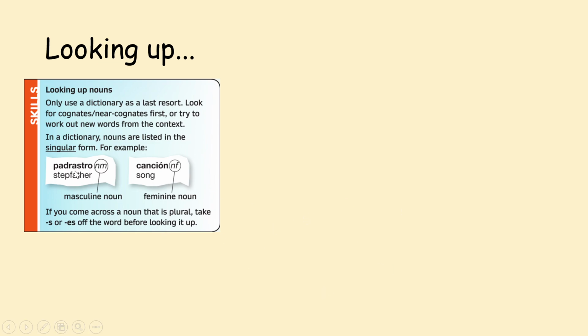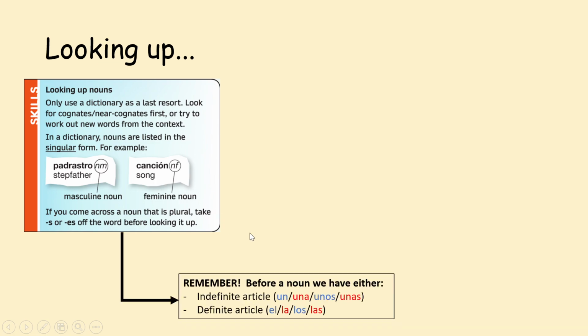Here you have 2 words, padrastro and canción, and they've got these little letters, NM and NF. They mean masculine noun and feminine noun, and that's to show you what they are in the language. And also remember that before a noun we have either the indefinite article to mean a, an, or some if it's plural, so un, una, unos, and unas, and the definite article meaning the, which is el, la, los, las.